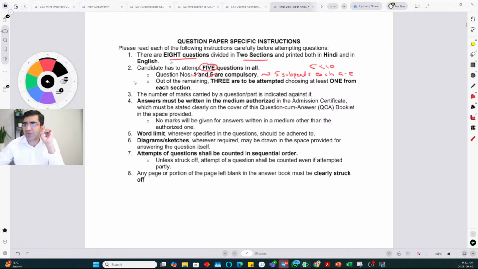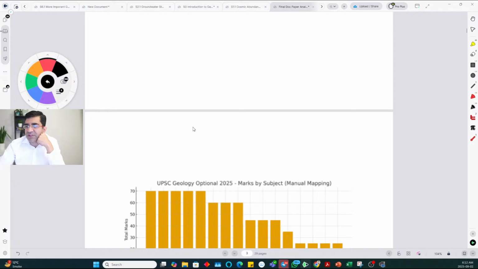Remaining, so let's say 2, 3, 4, 6, 7, 8 are also of 50 marks, but they have 3 subparts, usually 20 plus 15 plus 15. That is a distribution in these, from which you have to attempt only 3 of those. So there is quite a significant choice there. Okay, and then they will also usually specify the word limit.